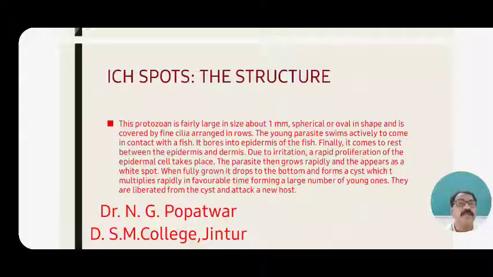Due to the irritation, rapid proliferation of the epidermal cells takes place, and the parasite then grows rapidly and appears as a white spot. When fully grown, it drops to the bottom and forms a circular cyst-like structure, which then multiplies rapidly in favorable time.